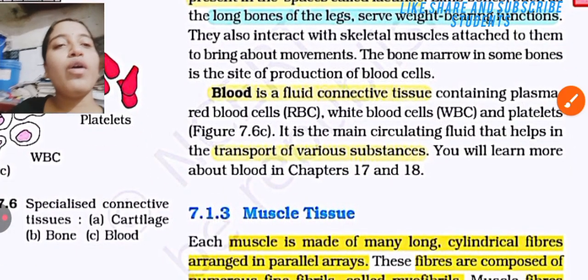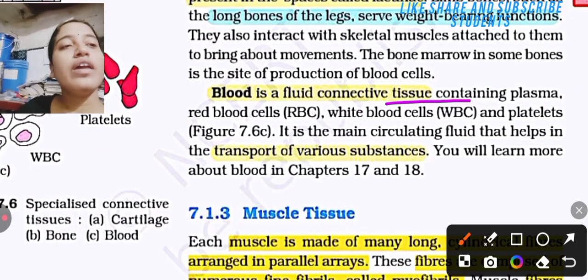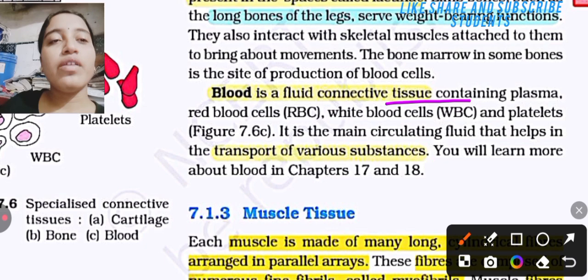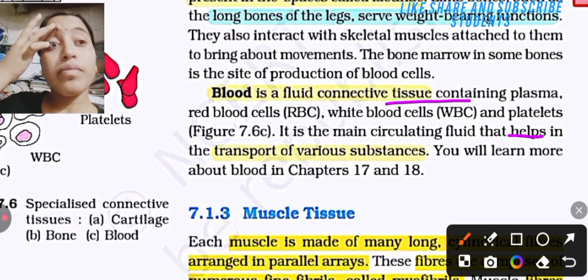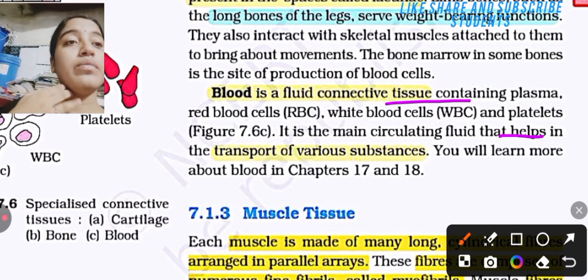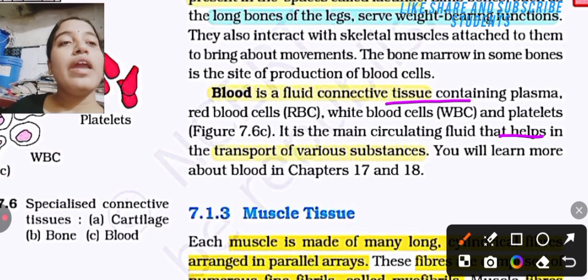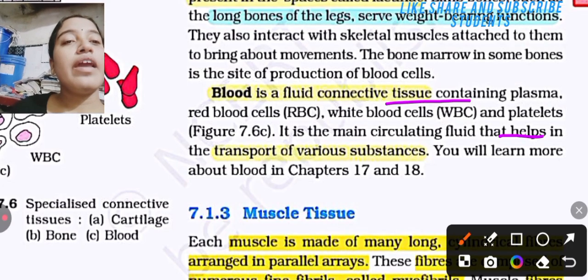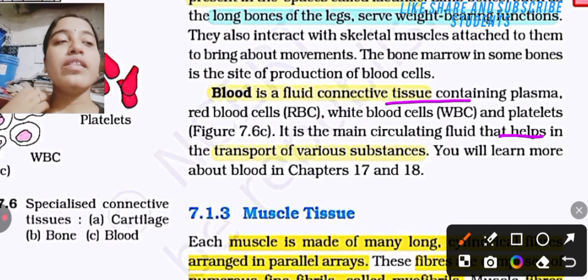The blood is a fluid connective tissue containing plasma, red blood cells, that is the RBC, white blood cells, that is the WBC, and the platelets. It is the main circulating fluid that helps in the transport of various types of substances. You will learn more in chapters 17 and 18.